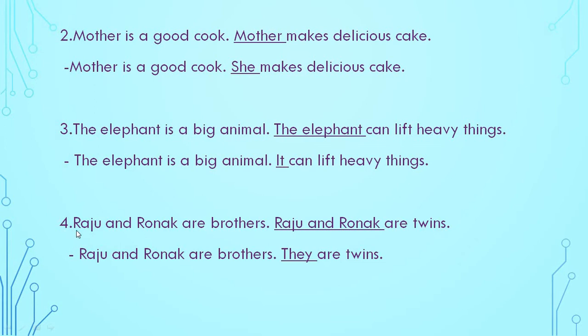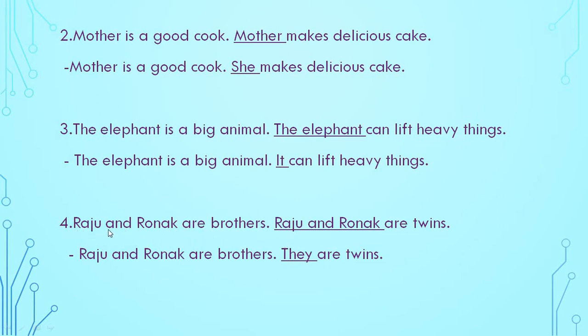Understood? Now number 4. Raju and Ronak are brothers. Raju and Ronak are twins. We are talking about Raju and Ronak, so there is more than one person. There are two sentences, first and second.